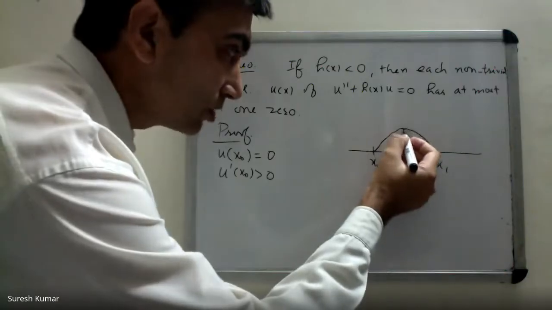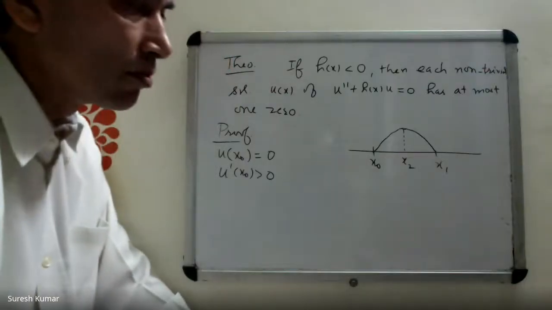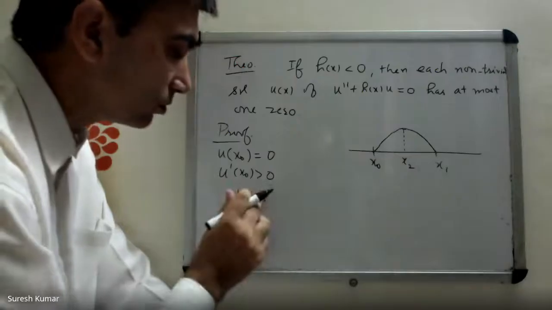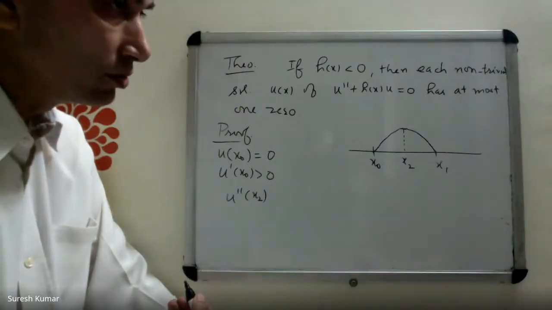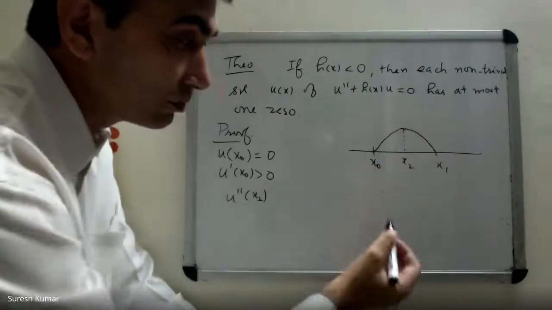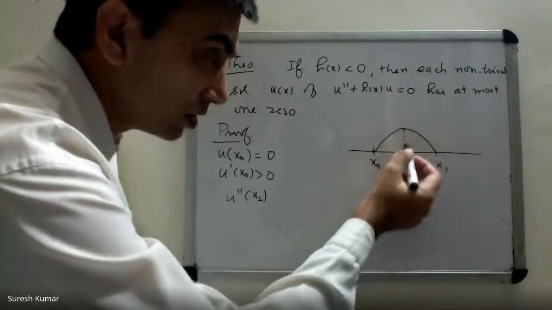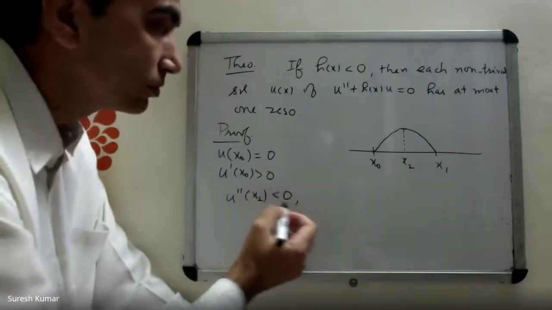Can you tell me what happens at this particular point? Say this point is x2. Here u prime of x2 is 0. Can you tell me the sign of u double prime at x2? Positive or negative? Negative, it's a point of maxima. You see, x naught is a zero, x1 is another zero. So at some point, the function finds its maximum, say at x2. So u double prime of x2 should be negative.